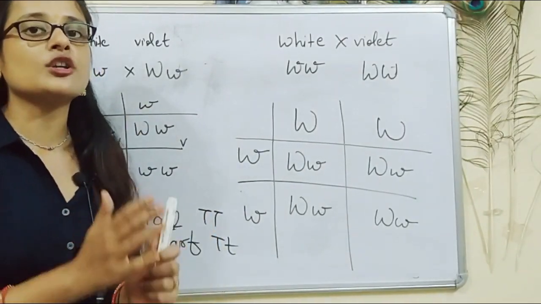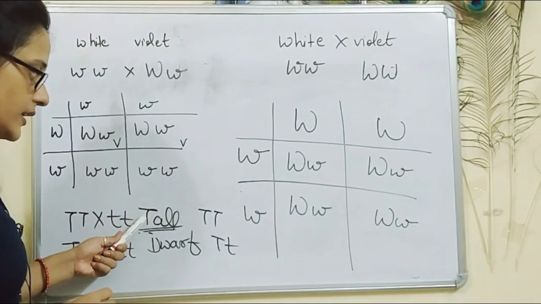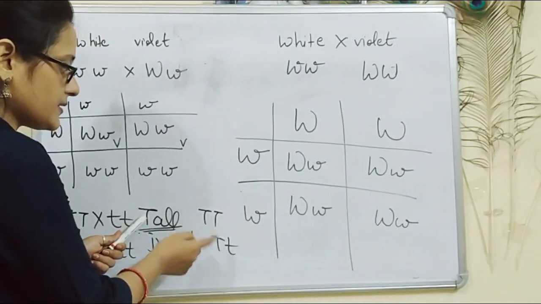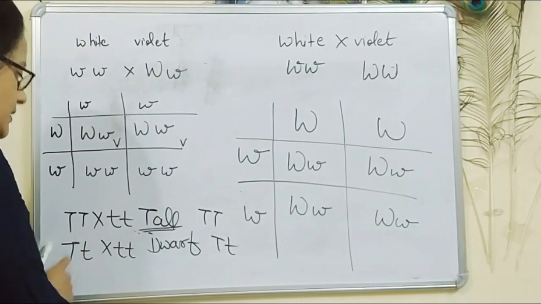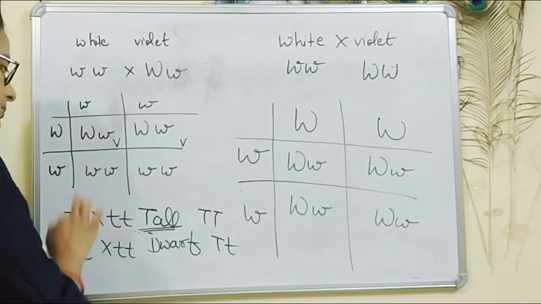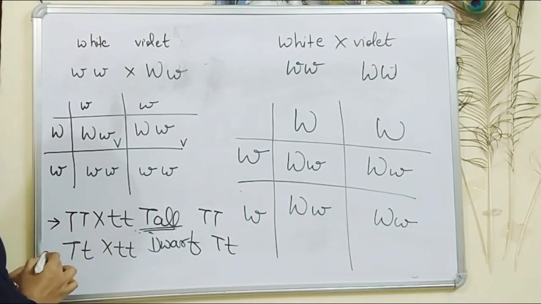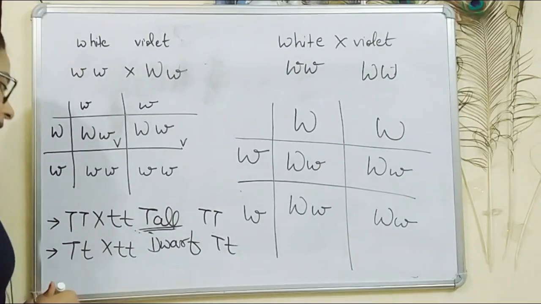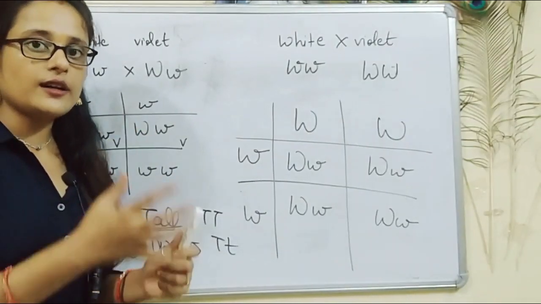This is the definition of a test cross. So in order to determine the genotype of this tall individual, the two possibilities, capital T capital T and capital T small t, will each be crossed with homozygous recessive individuals. This is one test cross, this is another test cross. After the results of the test cross, we can know the parent which we are trying to examine.